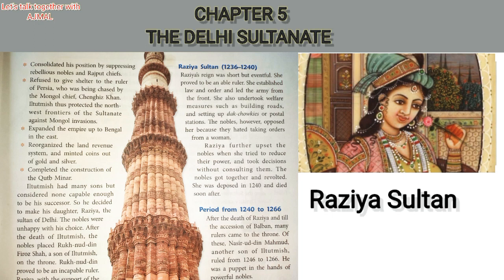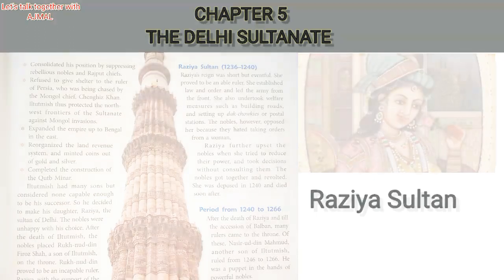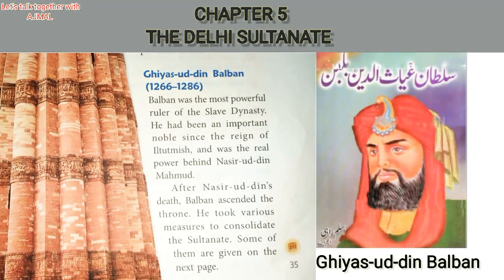So the nobles got together and revolted. She was deposed in 1240 and died soon after. The nobles joined together and started to fight against Razia Sultan. She was defeated and died after the war in 1240. Okay, and next we are going to discuss Ghiasuddin Balban.